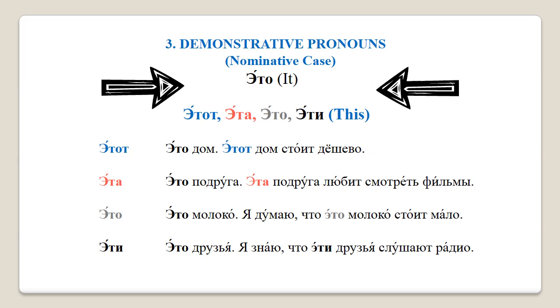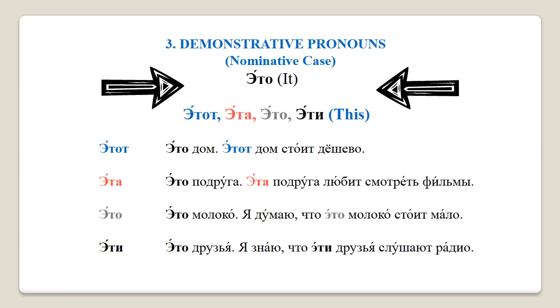Now, let's go through these demonstrative pronouns together. Masculine this is этот. Этот. Feminine this is эта. Это. Neuter this is это. Это, and plural these is эти. Эти.